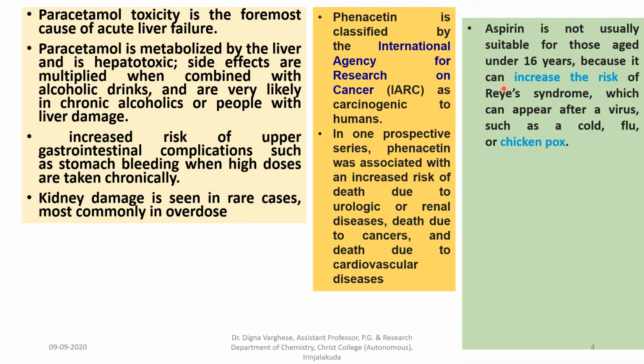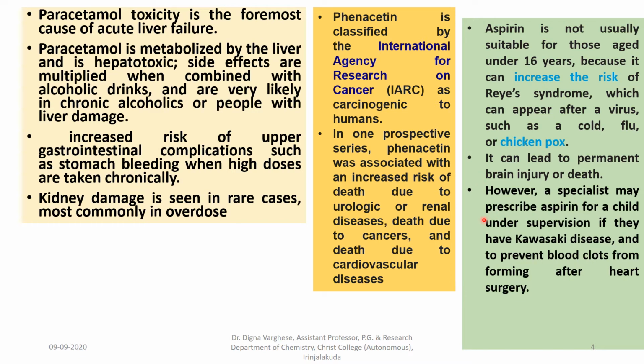Another one is aspirin, which is not usually suitable for those aged under 16 years because it can increase the risk of Reye syndrome, which can appear after a virus such as a cold, flu, or chickenpox. It can lead to permanent brain injury or death.